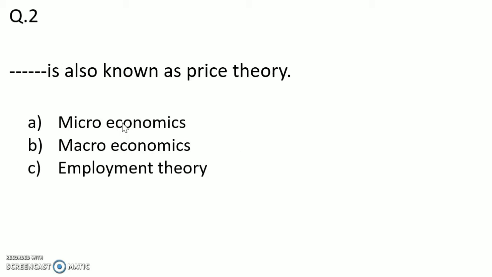Question number 2. Dash is also known as price theory. Option A, microeconomics. Option B, macroeconomics. Option C, employment theory. Here, what is known as price theory?